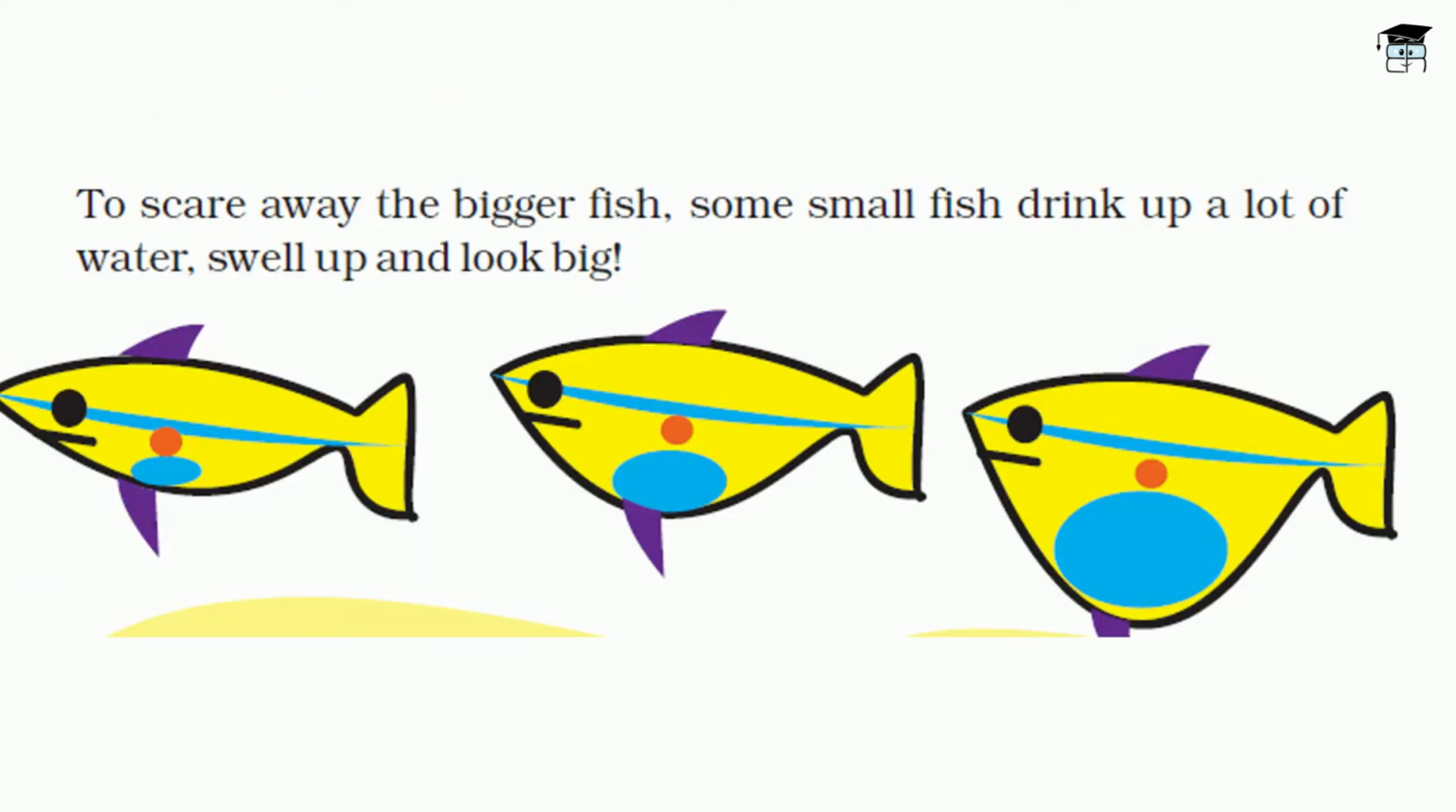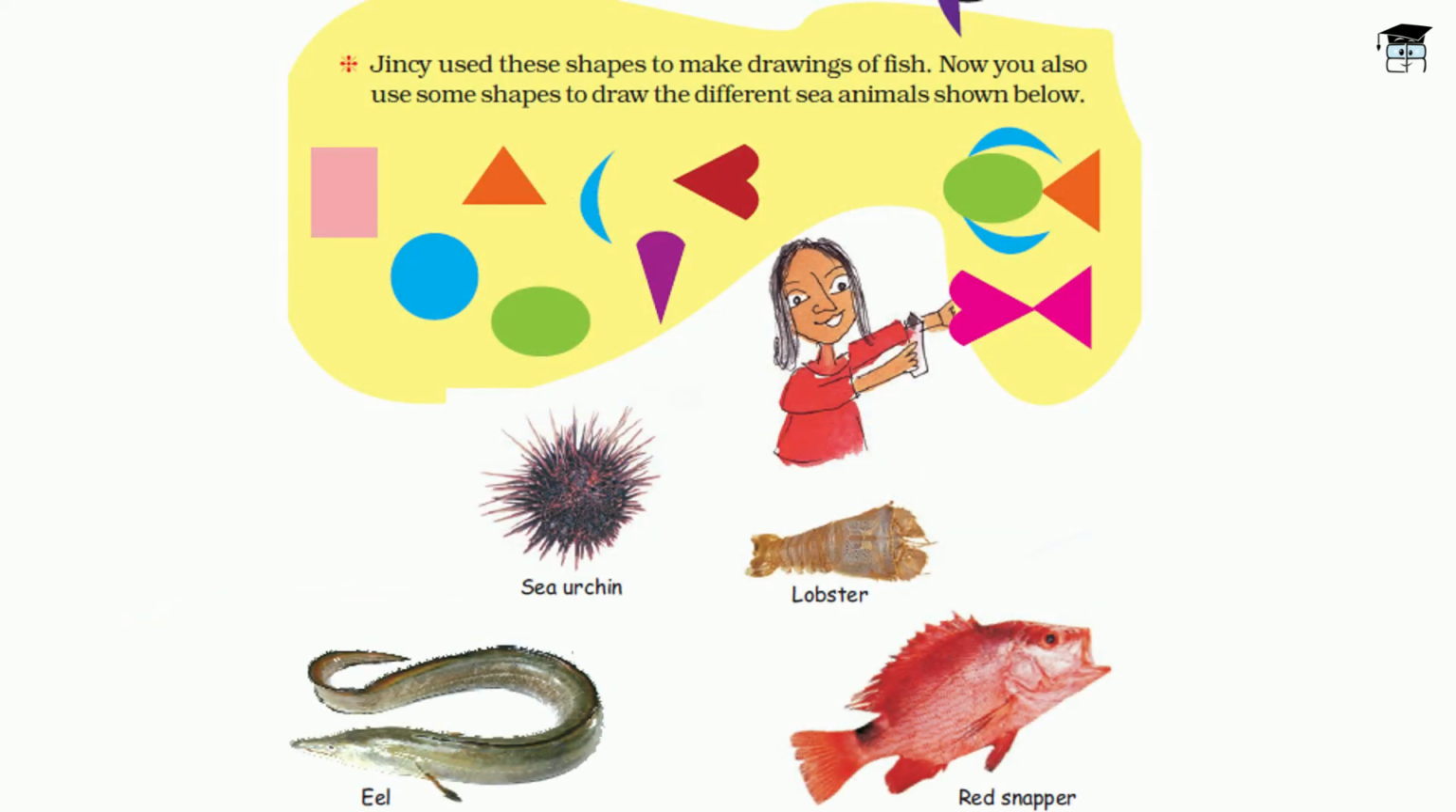Now moving ahead. To scare off a bigger fish, some small fish drink up a lot of water, and they swell up. So this is a small fish. When it sees a big fish, it will take in a lot of water, and it will swell up and become a big fish. So over here Jinsey used these shapes to make drawings of fish. Now you also need to perform this activity and make different sea animals using these shapes.